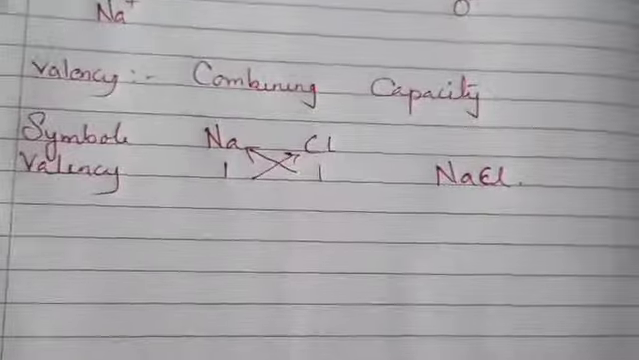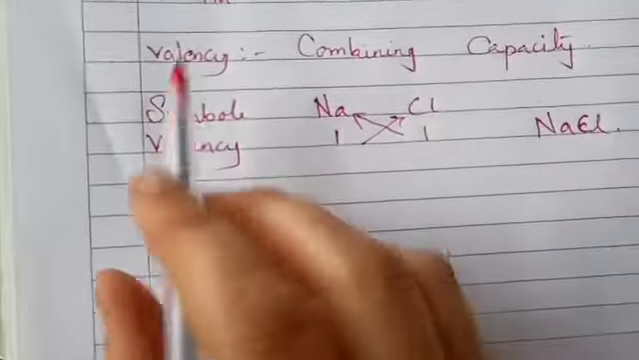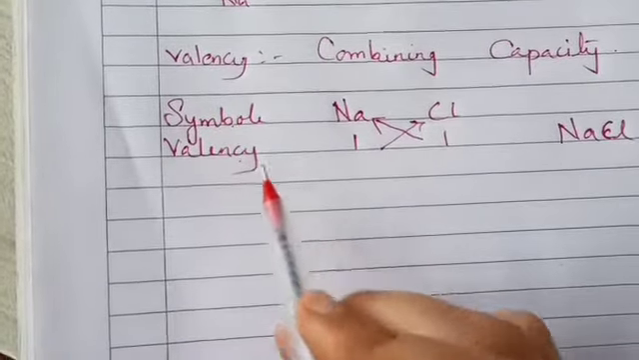So dear student, this is the first example. Similarly, we can write a number of examples. But first we have to write down the symbol and then we have to write down the valency.